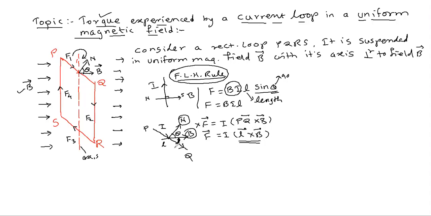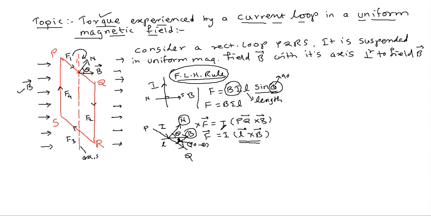Theta is the angle between the magnetic field and the current, you can say. Therefore, this angle will be 90 minus theta. Okay, remember here. So many students are getting confused about using this angle.